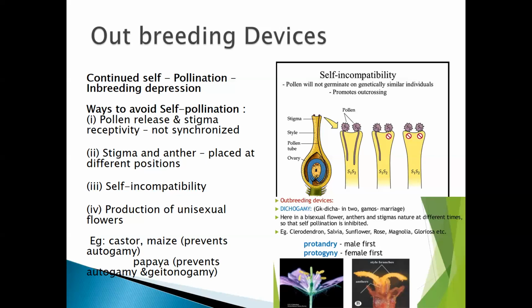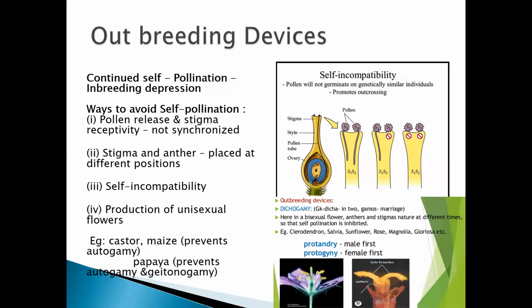Sometimes pollen will mature first and release faster, whereas the stigma is not receptive at all. Whereas sometimes the stigma will mature, and the pollen will not release or mature. So these are some of the ways to avoid self-pollination. One among them is that pollen release and stigma receptivity are not synchronized. So this is an important question.